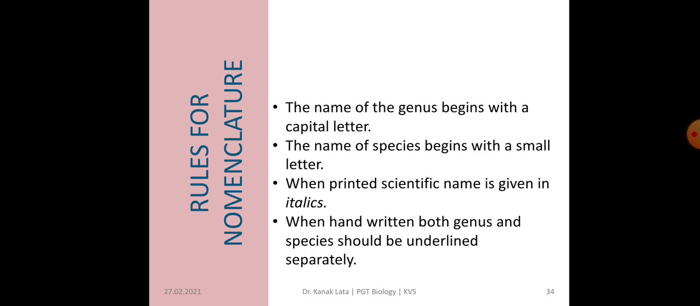Now, what are the rules for nomenclature? There are some rules for nomenclature. The name of genus begins with a capital letter and the name of a species begins with a small letter. And when the scientific name is printed, it is given in italic form. And whenever it is handwritten, then both genus and species should be underlined separately.